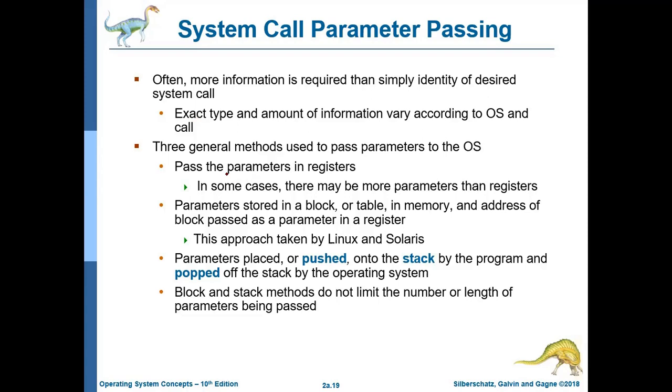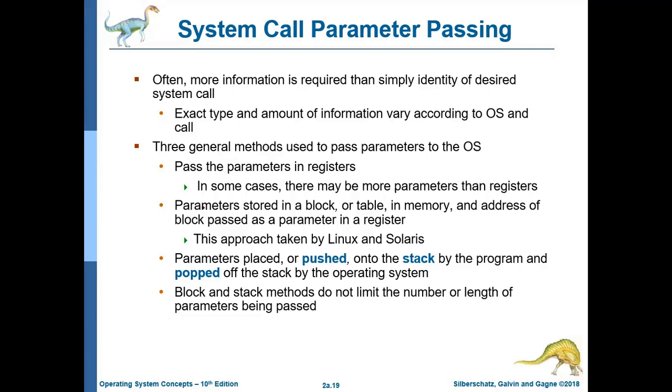First one is to pass the parameters in registers. In this case, your limit is fixed. There are a limited number of registers. You can pass only one or two different values with the help of the system call, but it will be very fast.